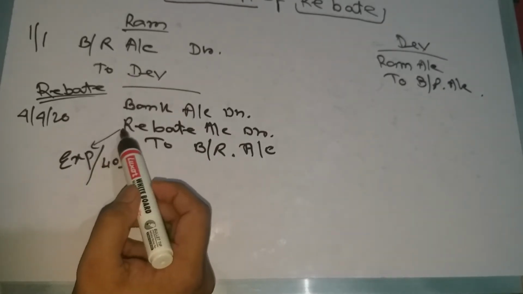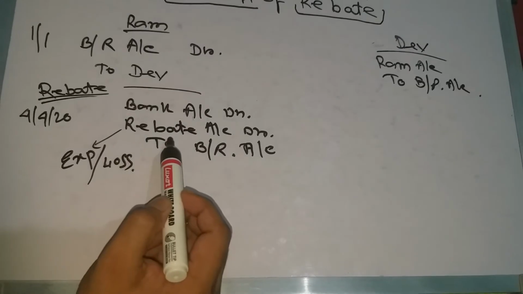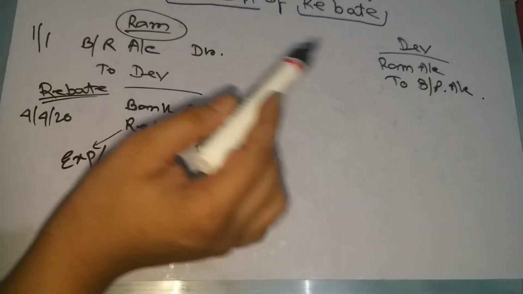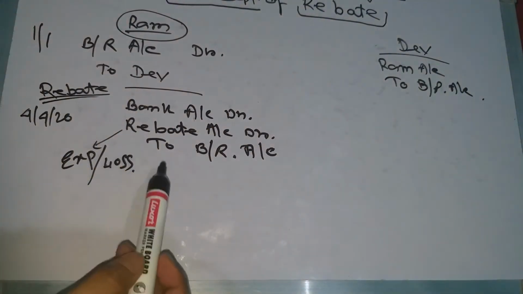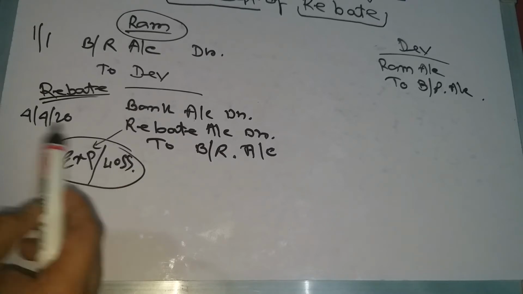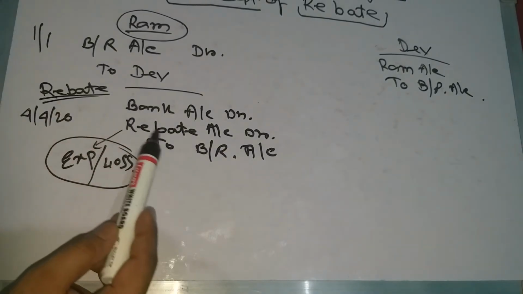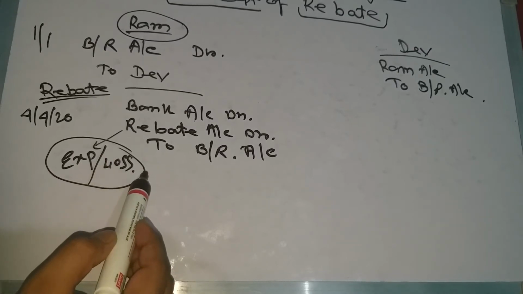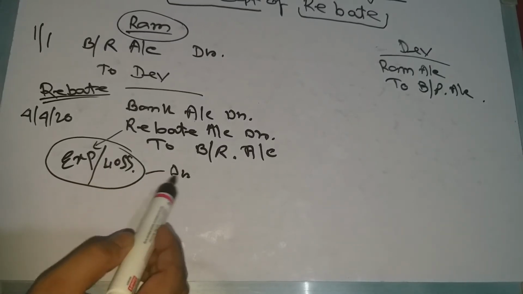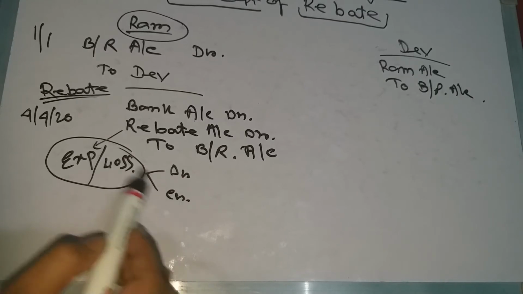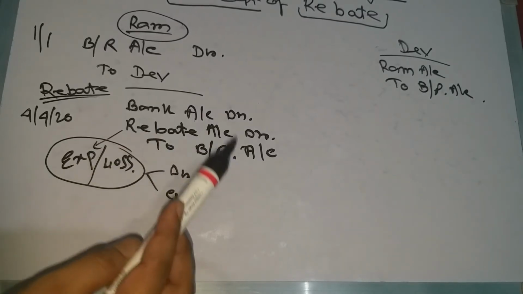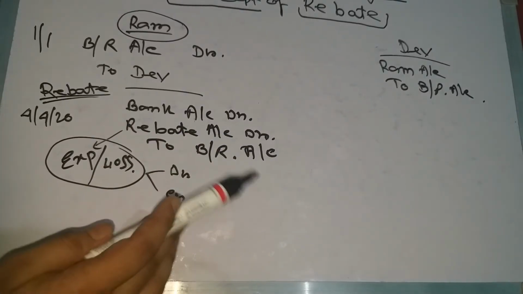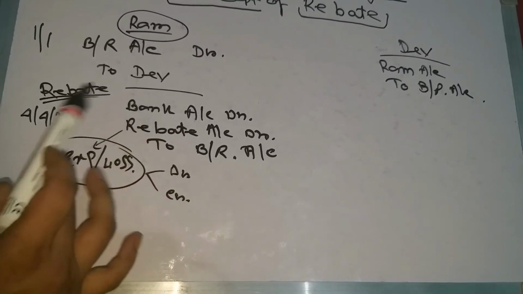Who paid the rebate? Ram, the drawer, paid the rebate, and Dev is the drawee. So rebate is an expense or loss. All expense increase means debit, and expense decrease means credit. So rebate account is debit.